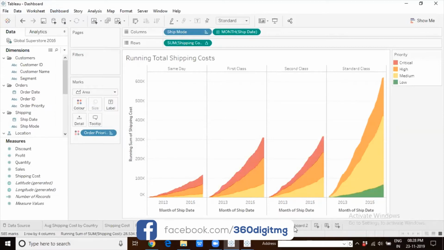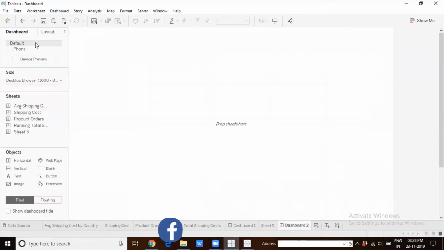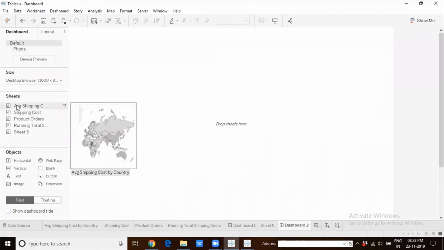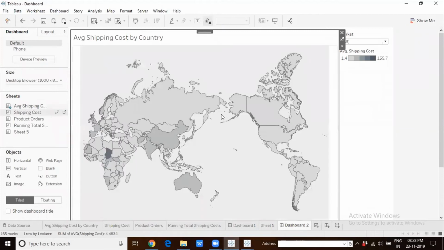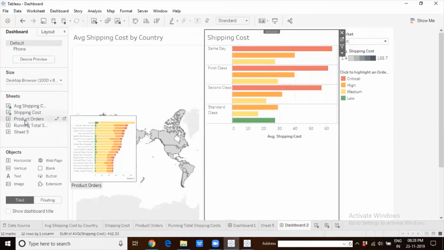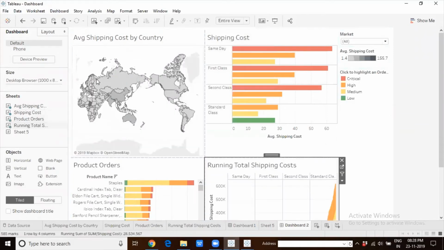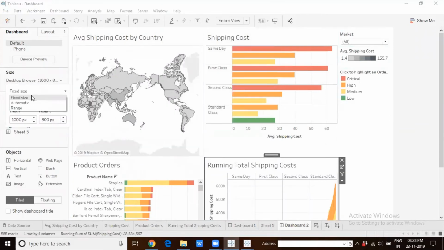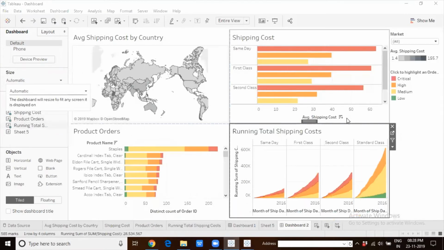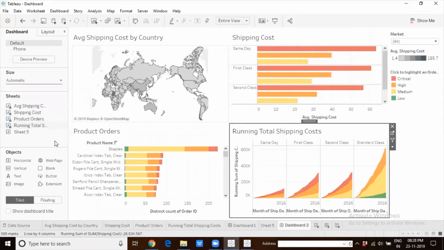Now, when you go to the dashboard option, you will see that there is default and there will be phone also. Okay. Now, how do I build a dashboard? Simply, I will drag and drop the worksheets there, and Tableau will neatly position them. So I don't have to worry about it. I will use the size as automatic. That way the dashboard will resize to fit any screen it is displayed upon. So far it's the same as we have been seeing all the while in all the versions. Now here this is 2019.2.